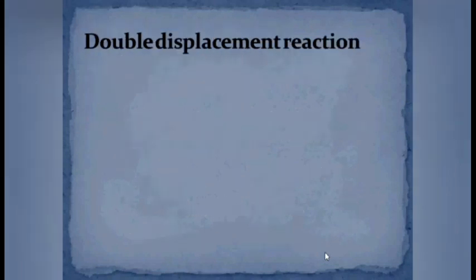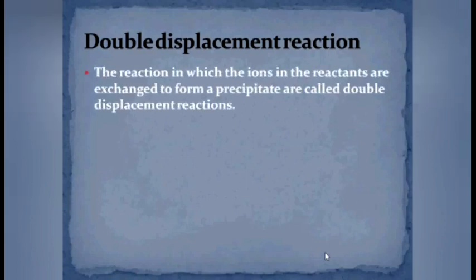Now we will go to the next type, double displacement reaction. Here, in such type of reaction, the ions in the reactants are exchanged and a precipitate is formed. Such reactions are called double displacement reactions. So, the peculiar characteristic of such type of reaction is formation of precipitate.